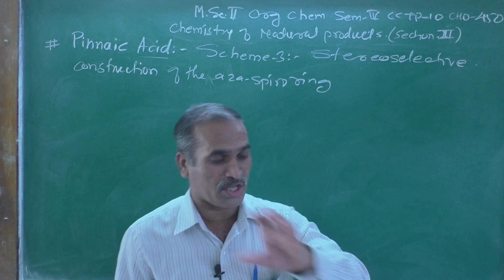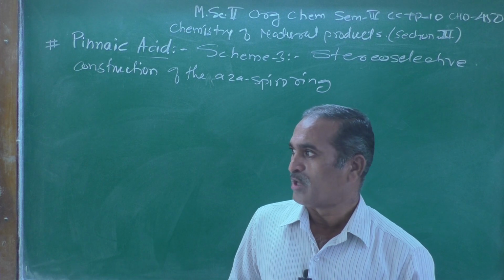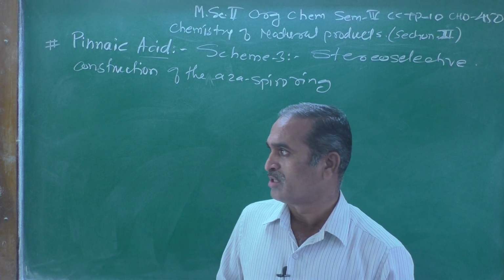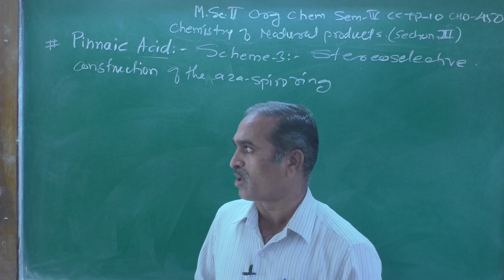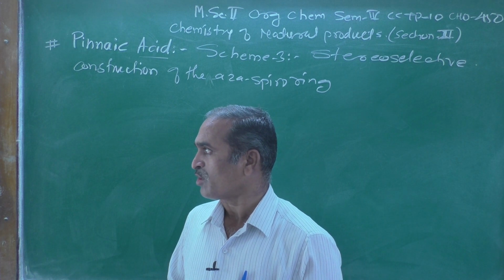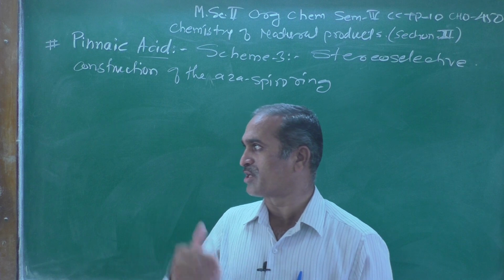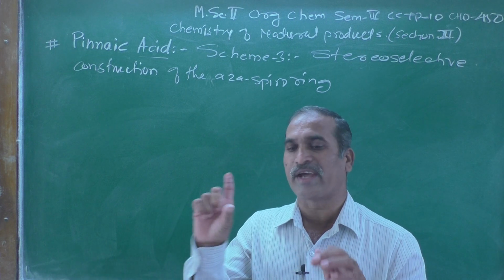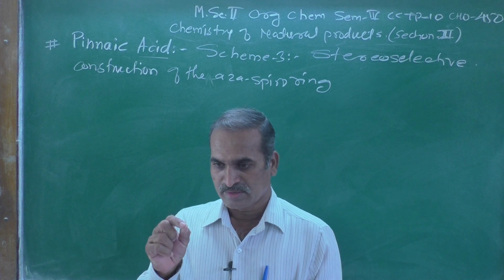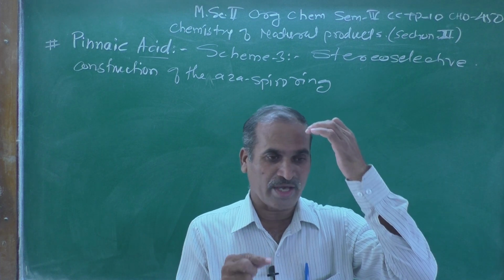Here stereoselective means whenever we are getting two products and one of them is a major product, so there is a selectivity.